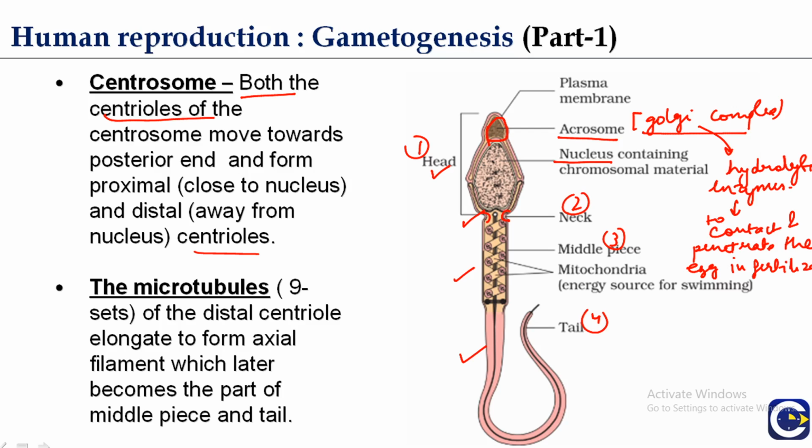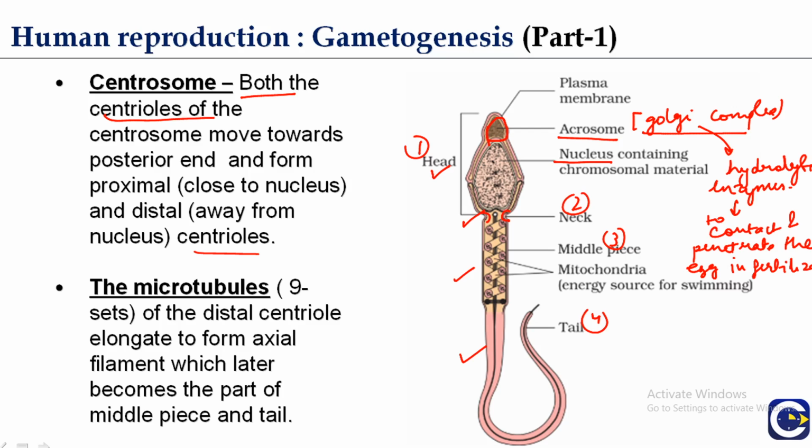The proximal centriole plays a role in the first cleavage of the zygote. After fertilization, the formation of the zygote takes place, and this proximal centriole plays an important part in the first cleavage of the zygote, while the distal centriole gives rise to the axial filament of the sperm.